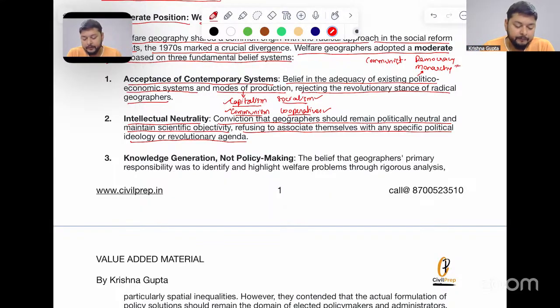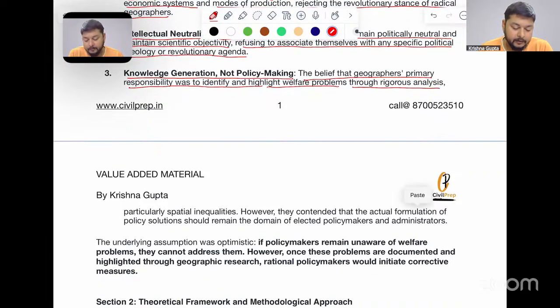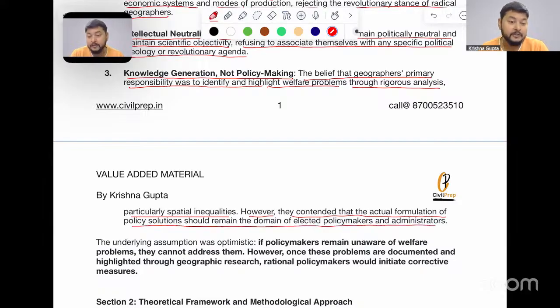Then number three, knowledge generation and not policy making. The belief that geographers' primary responsibility was to identify and highlight the welfare problems through rigorous analysis, particularly spatial inequalities. However, they contended that the actual formation of policy should remain with the domain of elected policymakers and administrators.